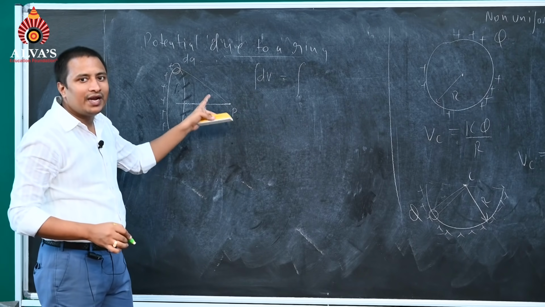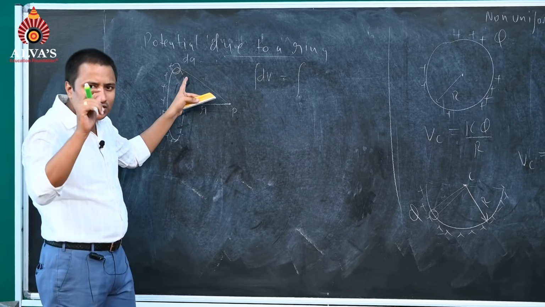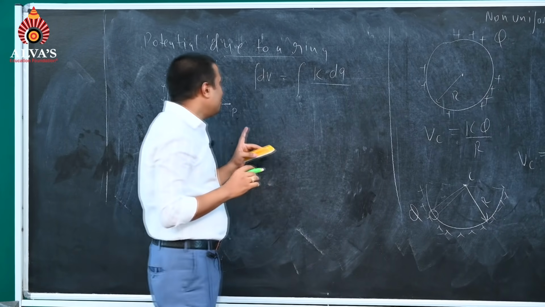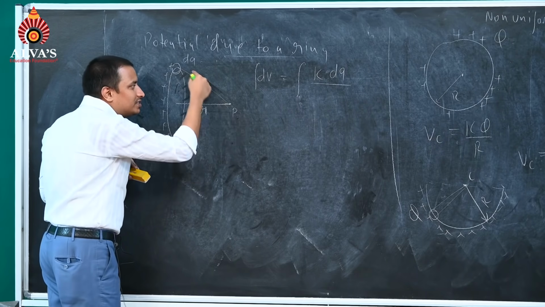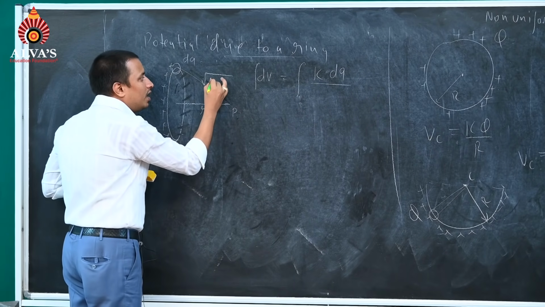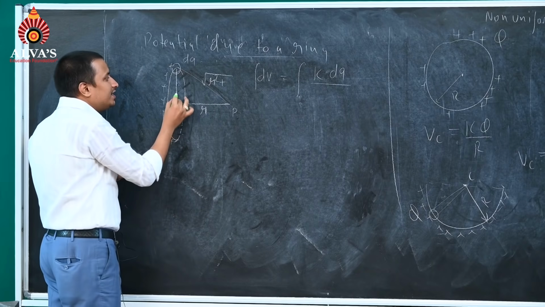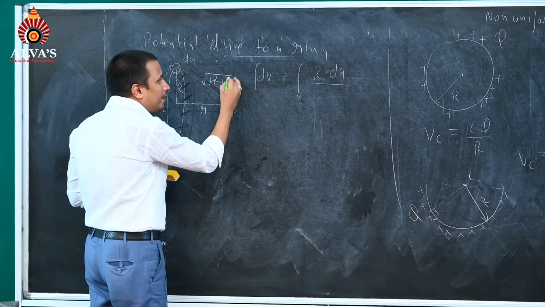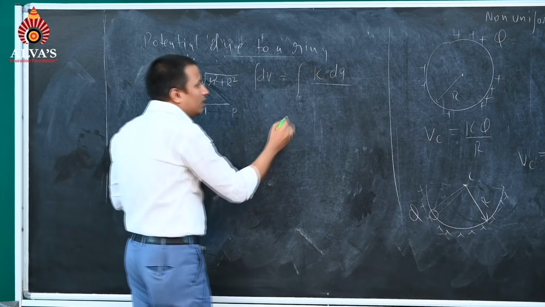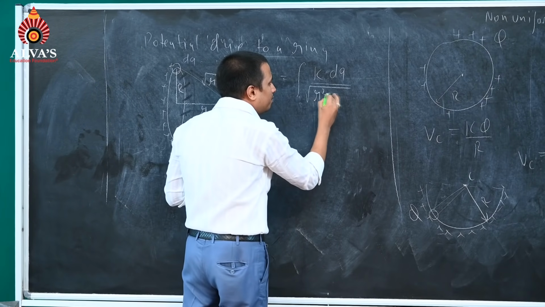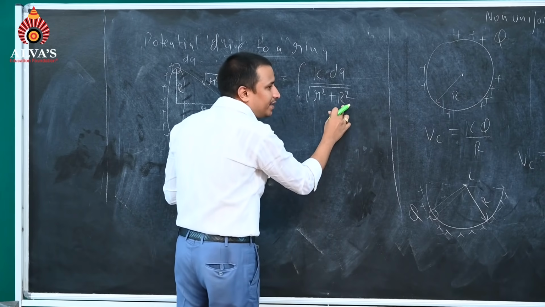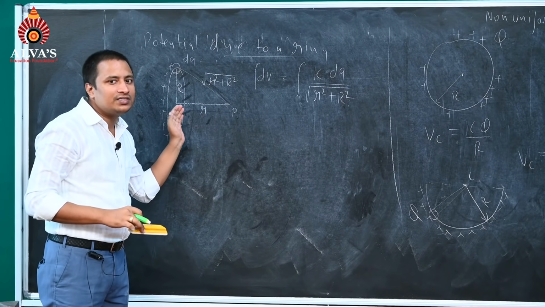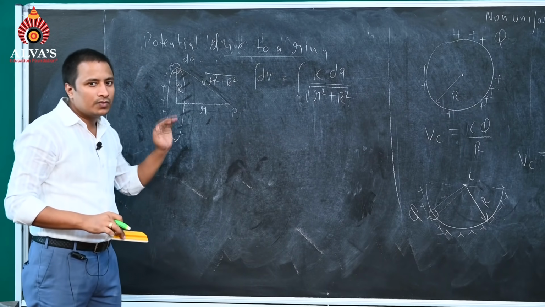k dq by r, where dq is the small charge. Now please tell me, what will be this distance r? Now it will be under root r square plus this radius square. Let us say that the radius is capital R. So this will become capital R square, the radius square, under root r square plus capital R square. Capital R is the radius of the ring and small r is the distance from the center on the axis of the ring.